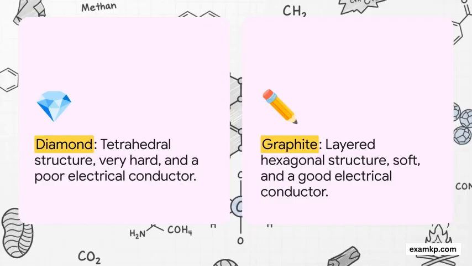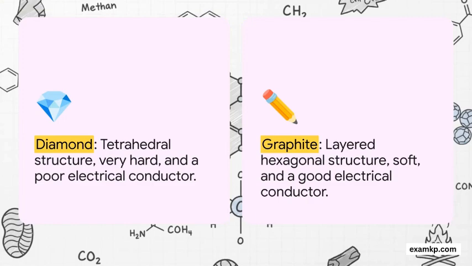And here we go, a perfect example of allotropy in action. On one side, you have diamond. Here, each carbon atom is bonded to 4 others in a super rigid, tight tetrahedral structure. This is what makes it the hardest substance we know, and also a very poor conductor of electricity. But then look at graphite. The carbon atoms are arranged in layers that can actually slide over each other. This makes it soft and slippery, and because it has free-moving electrons between those layers, it's a good conductor of electricity. You need to know these differences.